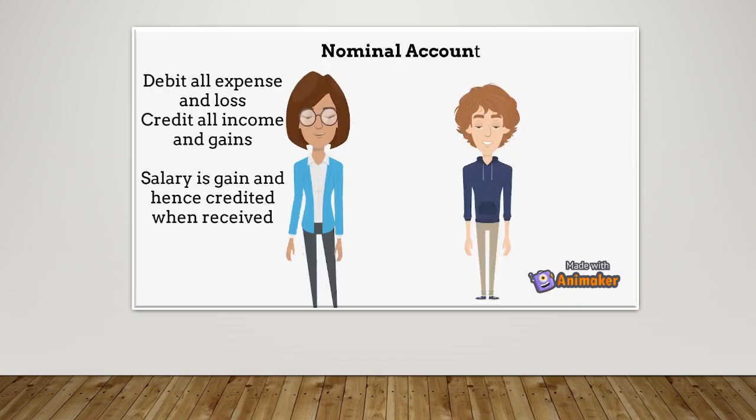Now let's start with our final golden rule. That is nominal account. Debit all expense and loss. Credit all income and gains. In the previous slide, the salary received by your father is an income, and hence it is credited. Similarly, all losses in the business are debited, and all gains are credited. That's the end of the video. Hope you enjoyed. Bye bye for now.